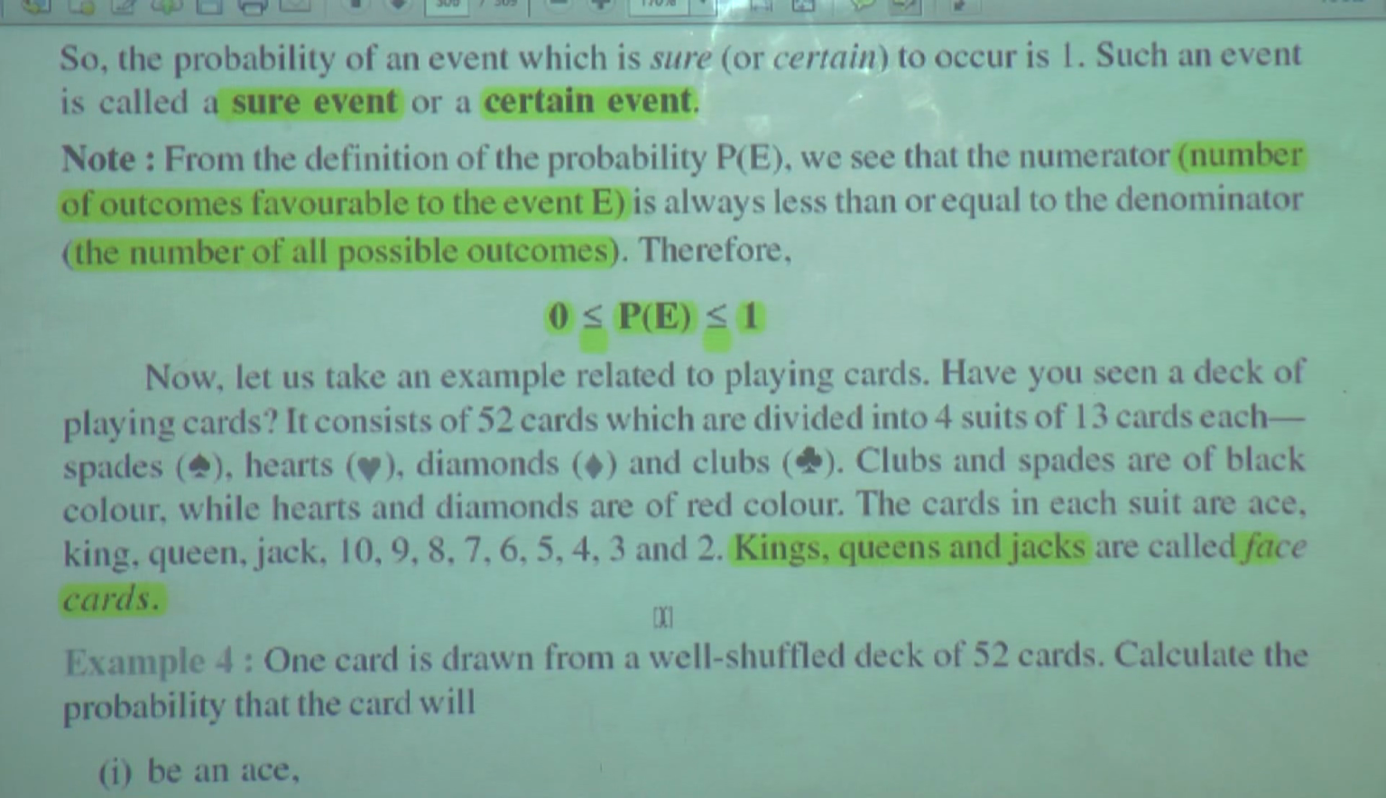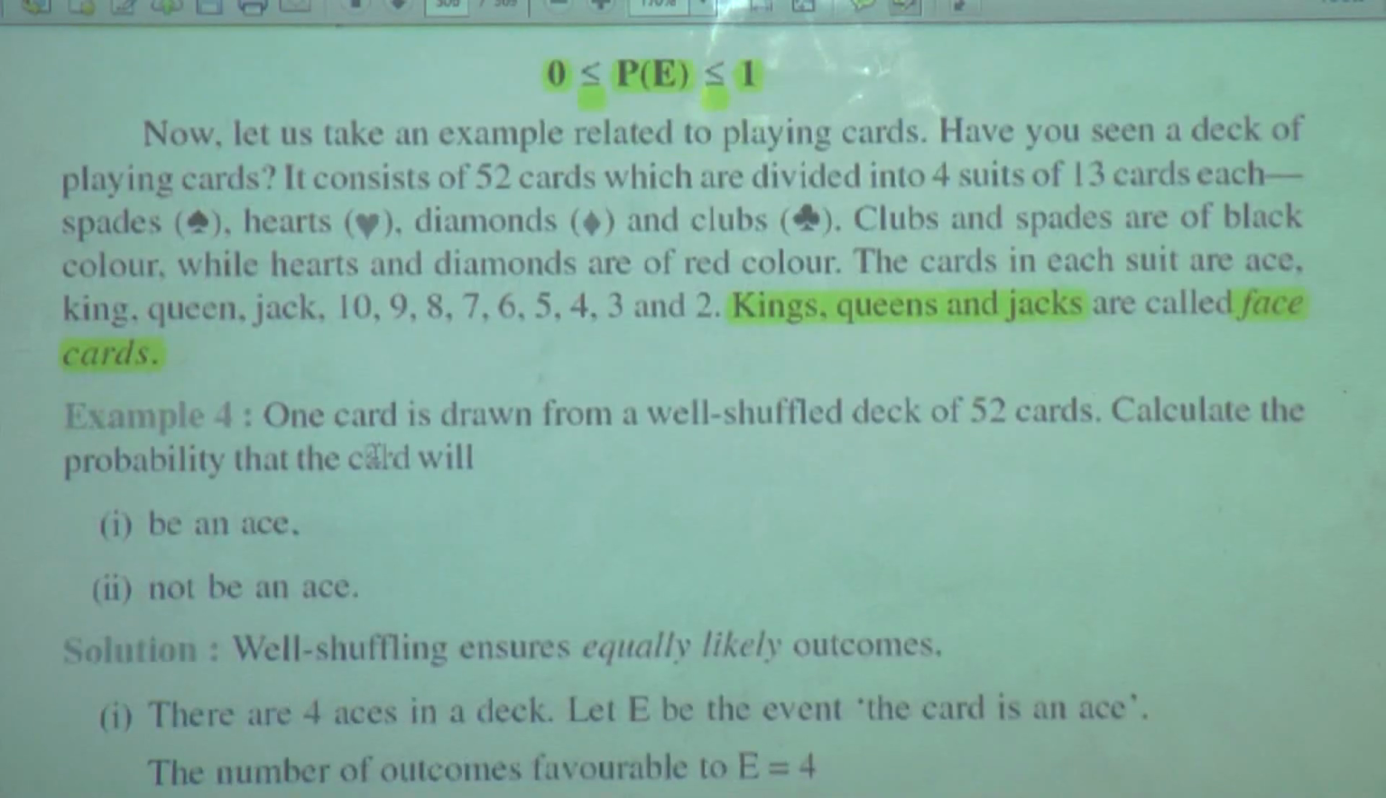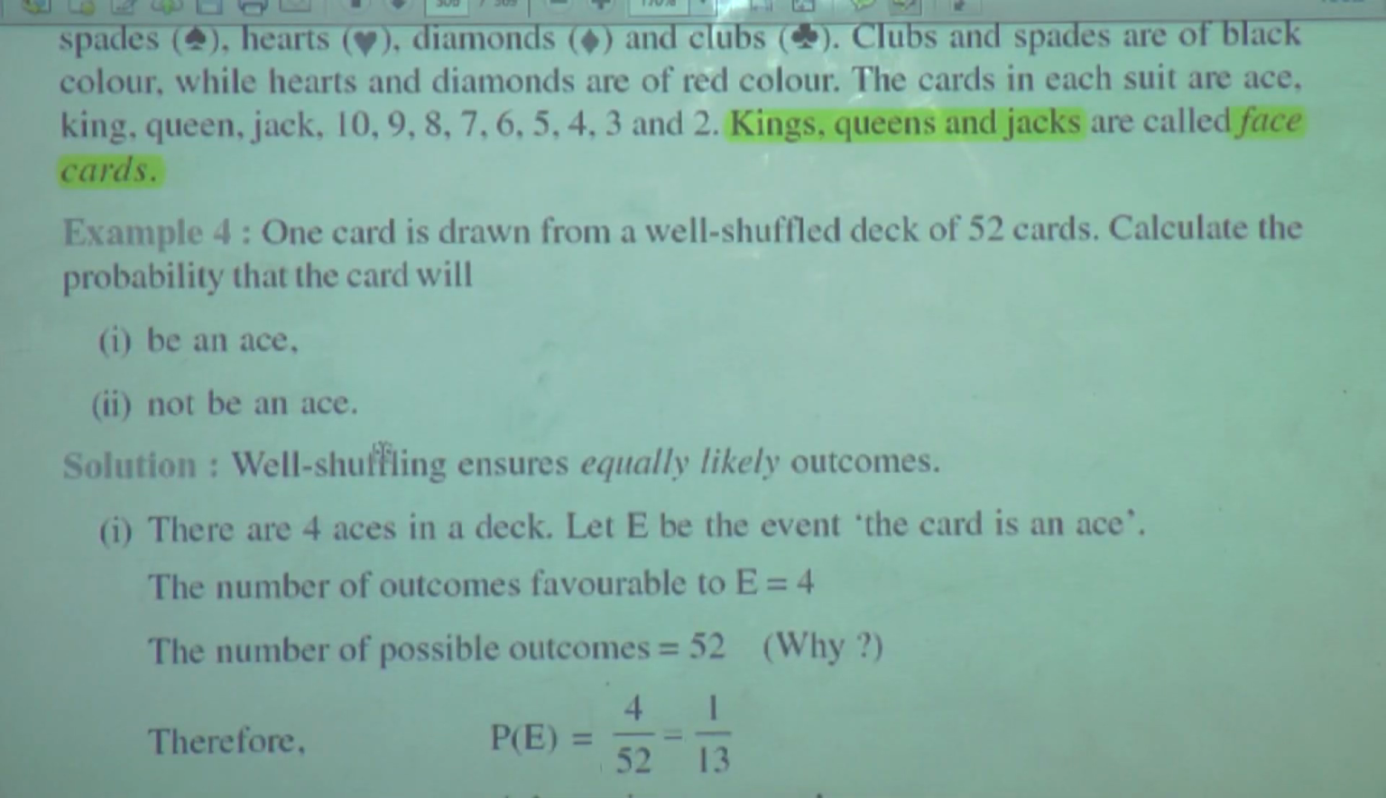Please understand the things carefully, because on this basis the questions are asked. We should have the proper knowledge of this. Okay. Afterwards they are explaining kings, queens and jacks are called face cards. These are only these, which ones? These three are called face cards. Now let us go for example 4. They have explained to us, and I have also tried to explain to you.